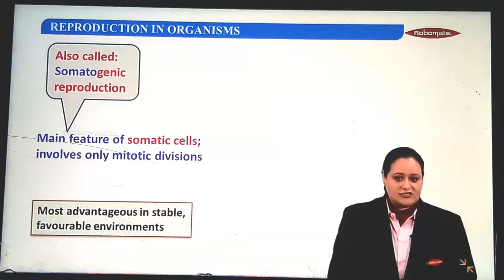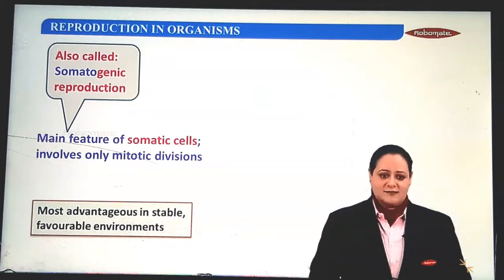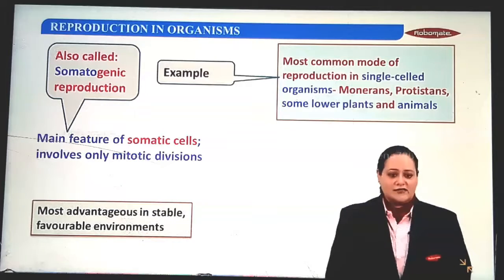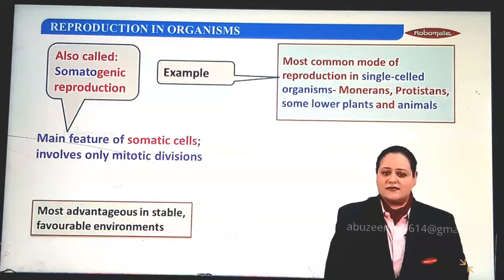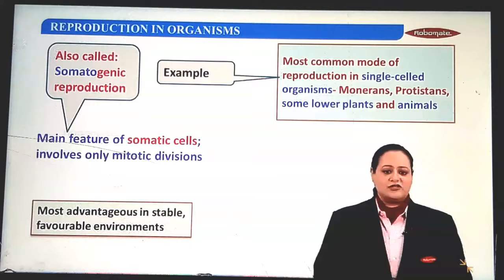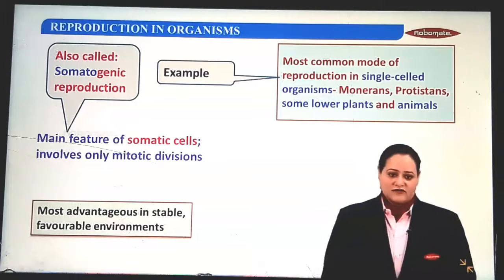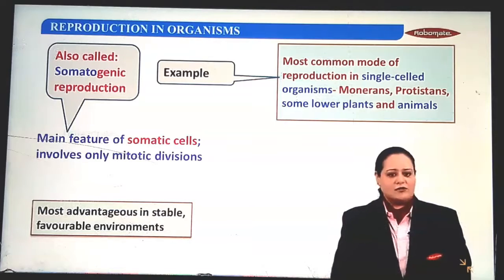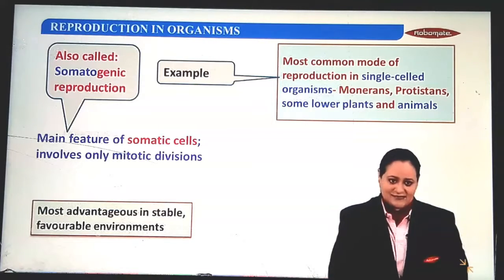Asexual reproduction is also advantageous in stable and favorable environments. It is commonly found in the unicelled or single-celled organisms, which include the kingdom Monera for monerans, kingdom Protista for protistans, and some lower plants and animals.